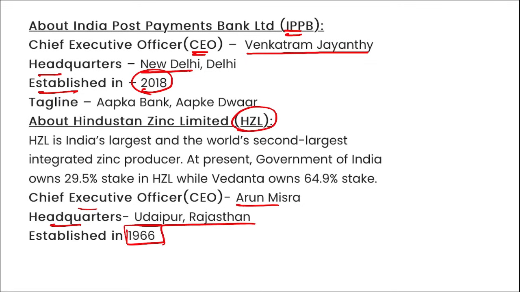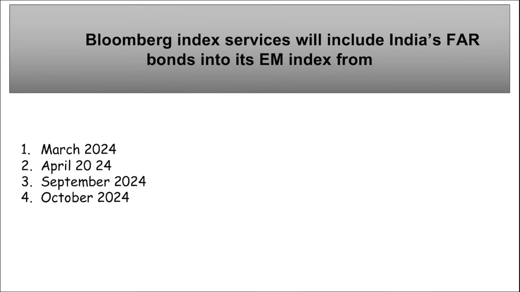Next is Bloomberg Index Services. They will include India's FAR bonds into its EM index. So Bloomberg Index Services Limited will be including India's FAR, that is, fully accessible route bonds.